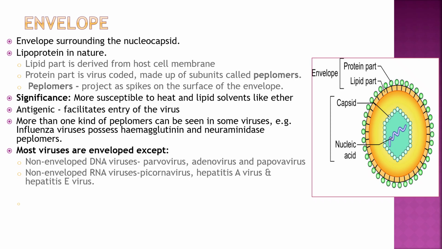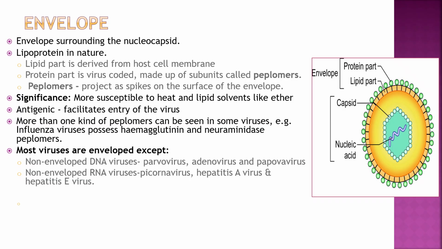The significance of the envelope: the virus is more susceptible to heat and lipid solvents like ether. It is antigenic and facilitates entry of the virus. More than one kind of peplomer can be seen in some viruses, like influenza virus, which contains hemagglutinin and neuraminidase peplomers. Most viruses are enveloped, except non-enveloped DNA viruses: parvovirus, adenovirus, papovavirus, and non-enveloped RNA viruses: picornavirus, hepatitis A, and hepatitis E virus.